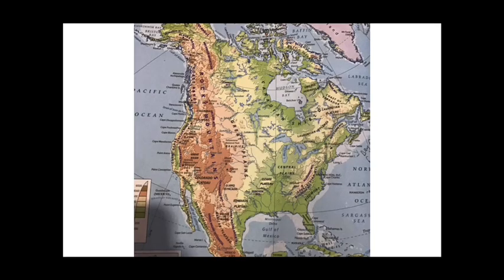So guys, let's see some of the mountain ranges of this North America. As you can see over here, these are the Rocky Mountains. To the extreme western side of the North American continent lies the Coast Ranges, also known as the Pacific Coast Ranges, and here this is the Cascade Range, and here you can see this is the Sierra Nevada Range. Again, I am urging you people to open your atlases so that you can mark these ranges in your atlas, and it will be very clear and very easy to revise these things.